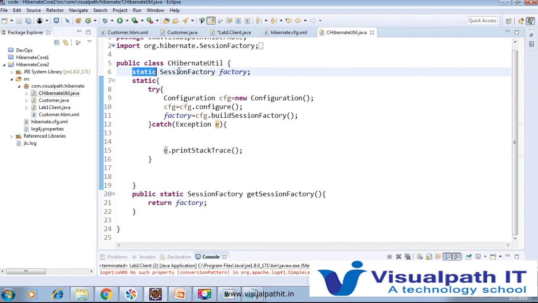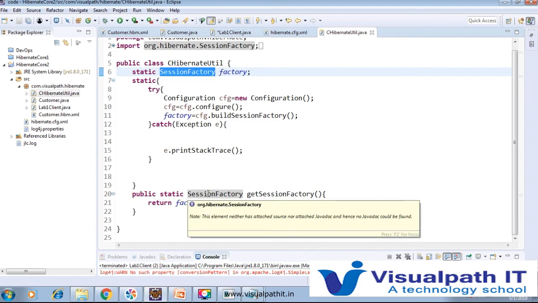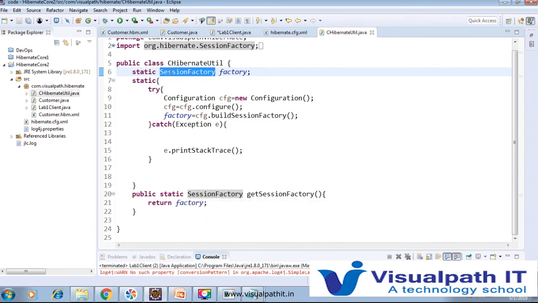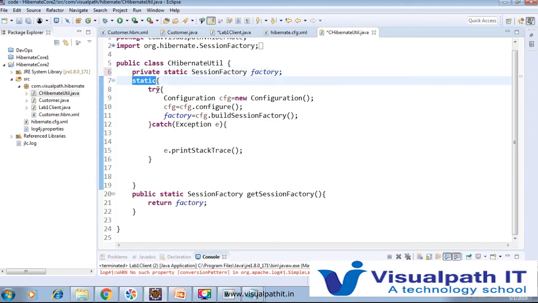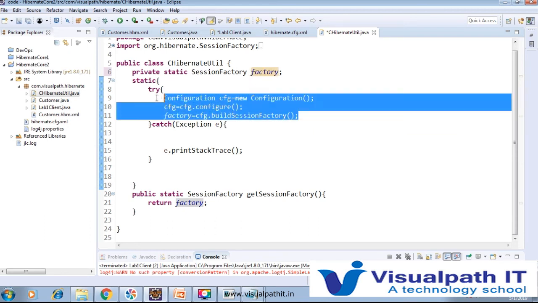So here a static SessionFactory, because we are going to return a SessionFactory, so I just wrote a static SessionFactory. Even you can write this one private. So private static SessionFactory, and under the static block inside the try, just create Configuration cfg equal to new Configuration, cfg.configure, and factory equal to cfg.buildSessionFactory.